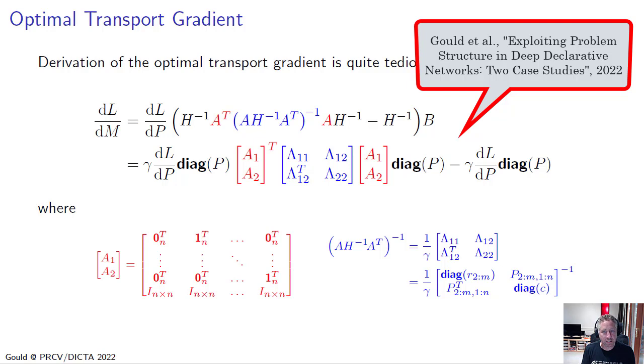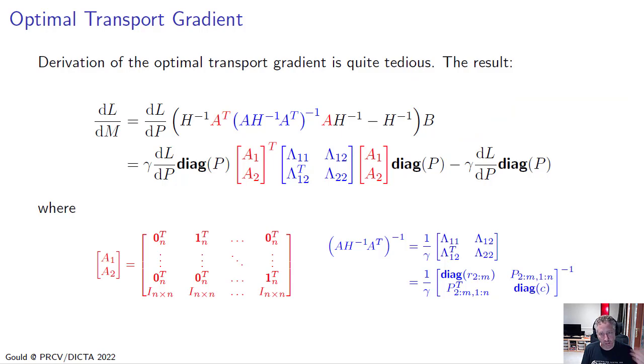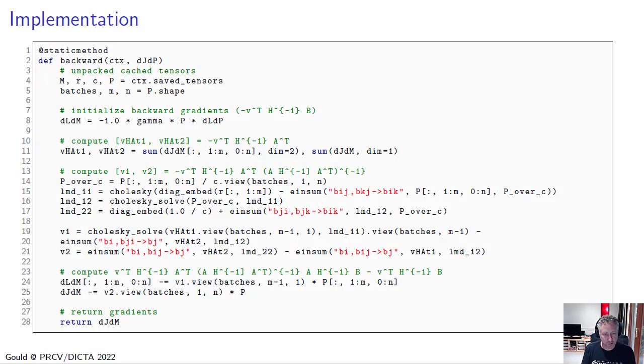But there is a very efficient way of computing these gradients, and I'm showing the final result here, and then some Python code. And again, if you go to my homepage or the Deep Declarative Networks website, you can find the full implementation of this code as well as the derivation for the gradients.